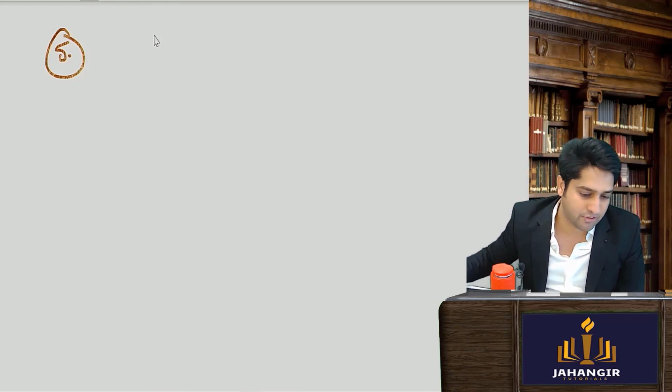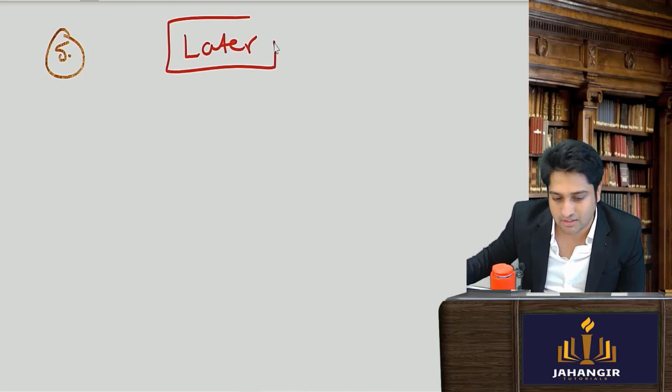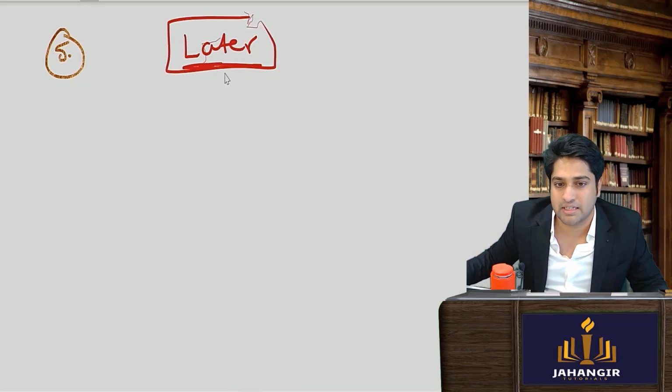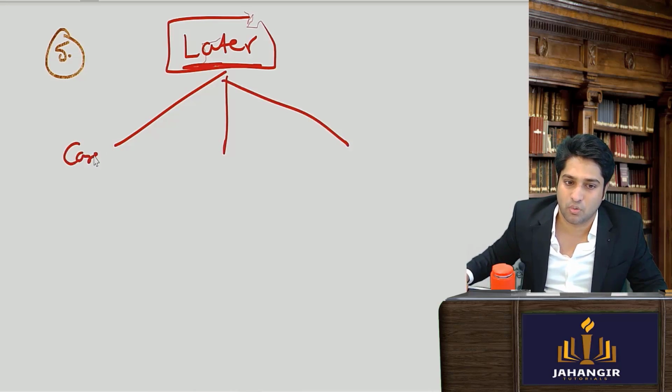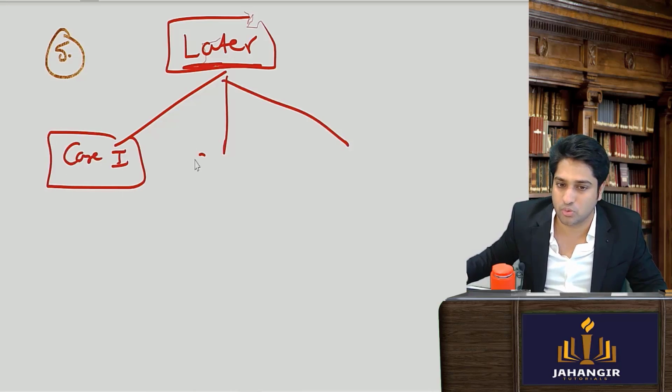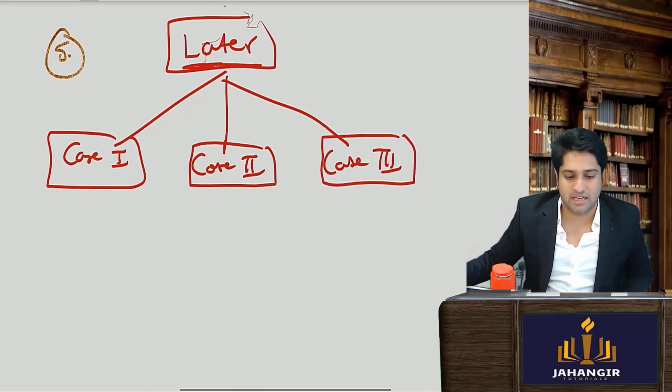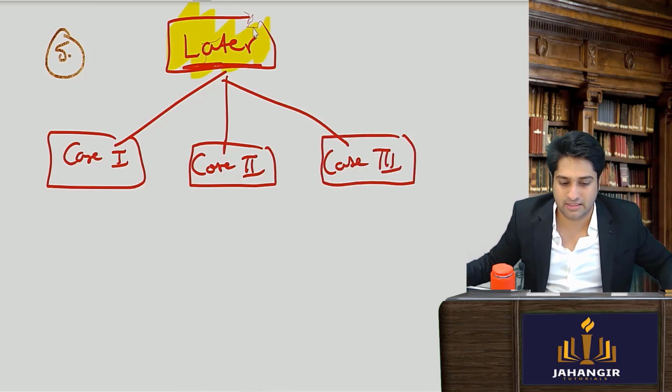So let's see, okay, later what happens? Later, three scenarios can happen. What kind of scenarios can happen? Three kinds of scenarios can happen: case 1, case 2 and case 3. Sorted till here?